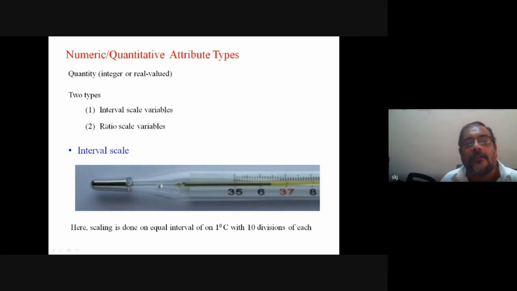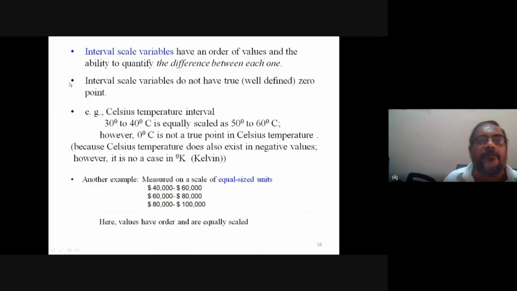Now, this interval scale variable has this feature: first, it does not have a true zero, which I will explain. In Celsius temperature, the interval 30 to 40 is equally scaled as 50 to 60, just like 35 to 36 and 37 to 38. However, 0 degree centigrade is not a true zero point in Celsius temperature.